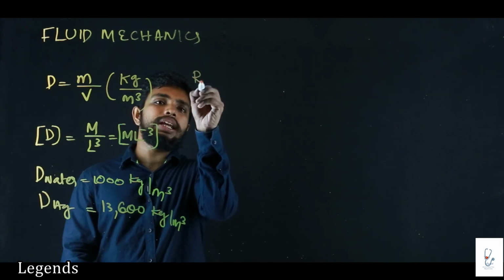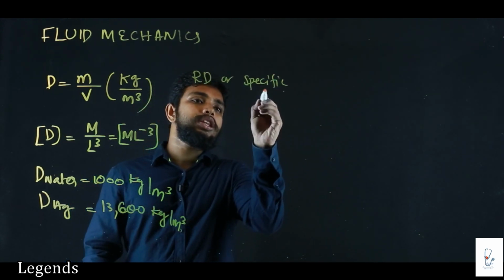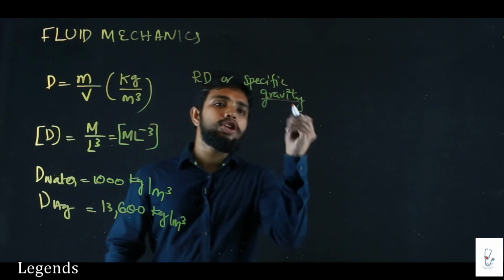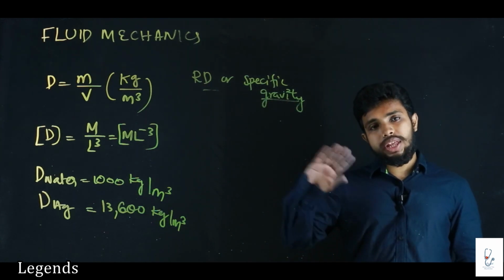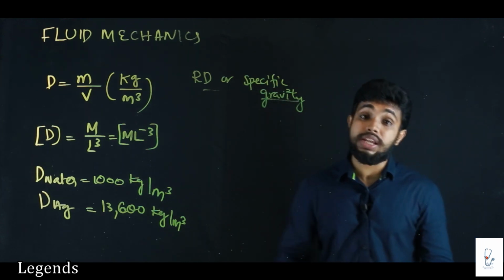Sir, what is relative density, or otherwise known as specific gravity? So the relative density of a substance is equal to the density of that substance divided by the density of a standard fluid.